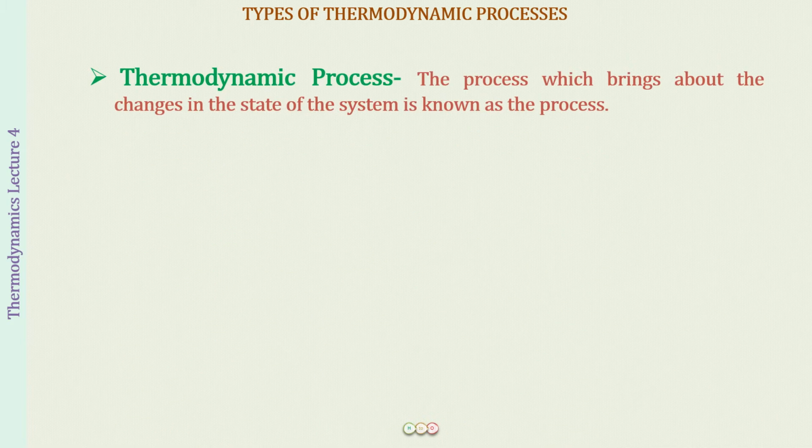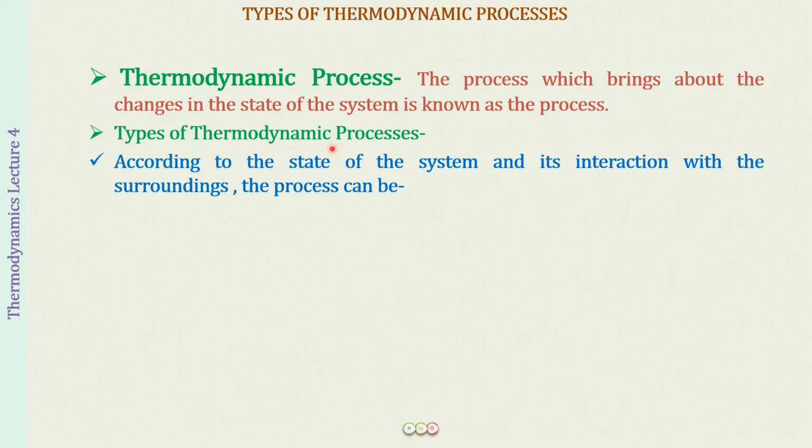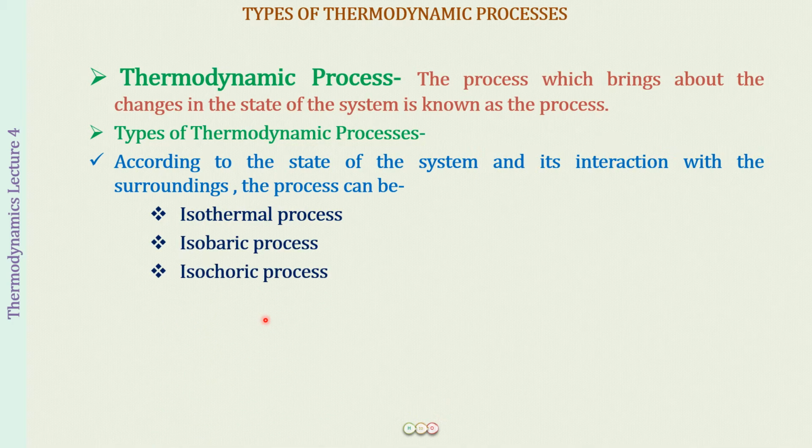So let us first of all start with the definition. What do we mean by a thermodynamic process? It is that process which brings about the change in the state of the system. And we have different types of thermodynamic processes, and we are going to classify them under two headings. First is according to the state of the system and its interaction with the surroundings. And here the processes are of four types: the isothermal process, the isobaric process, the isochoric process, and the adiabatic process.